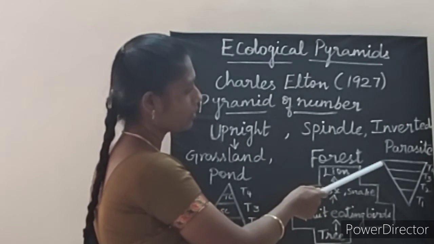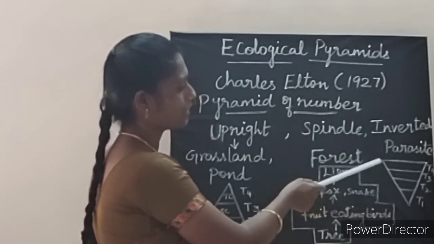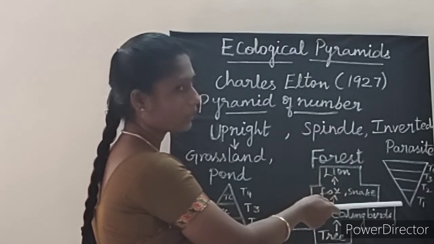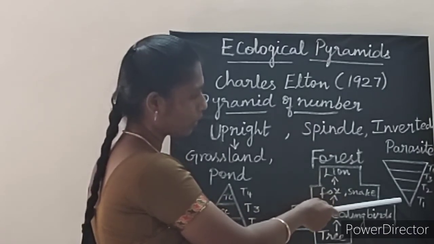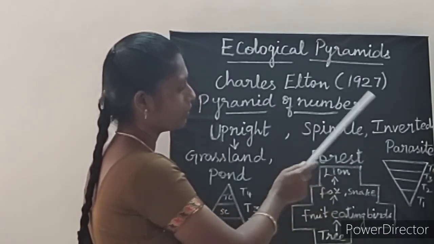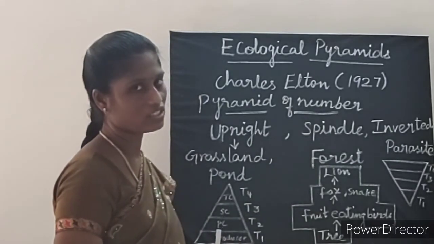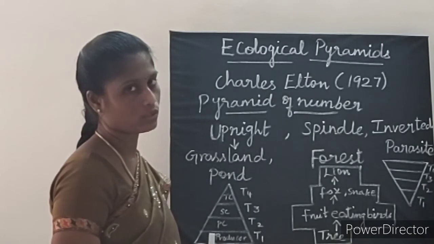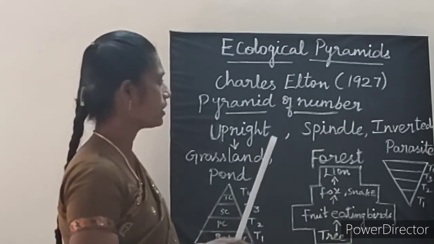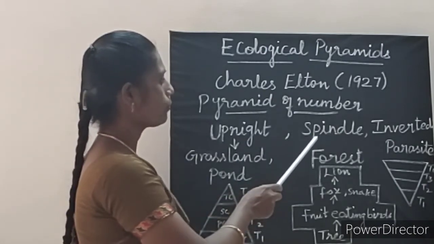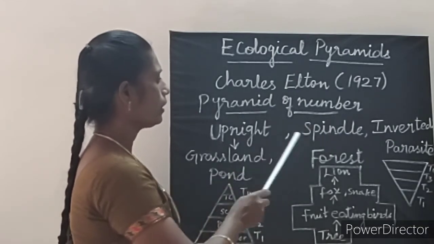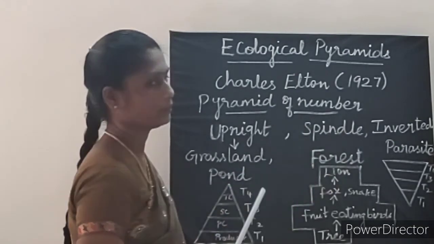So there is a gradual increase from trophic level 1 to 4. The best example for this inverted ecosystem is parasite ecosystem. So these are the three types based on pyramid of number: upright, spindle, inverted.